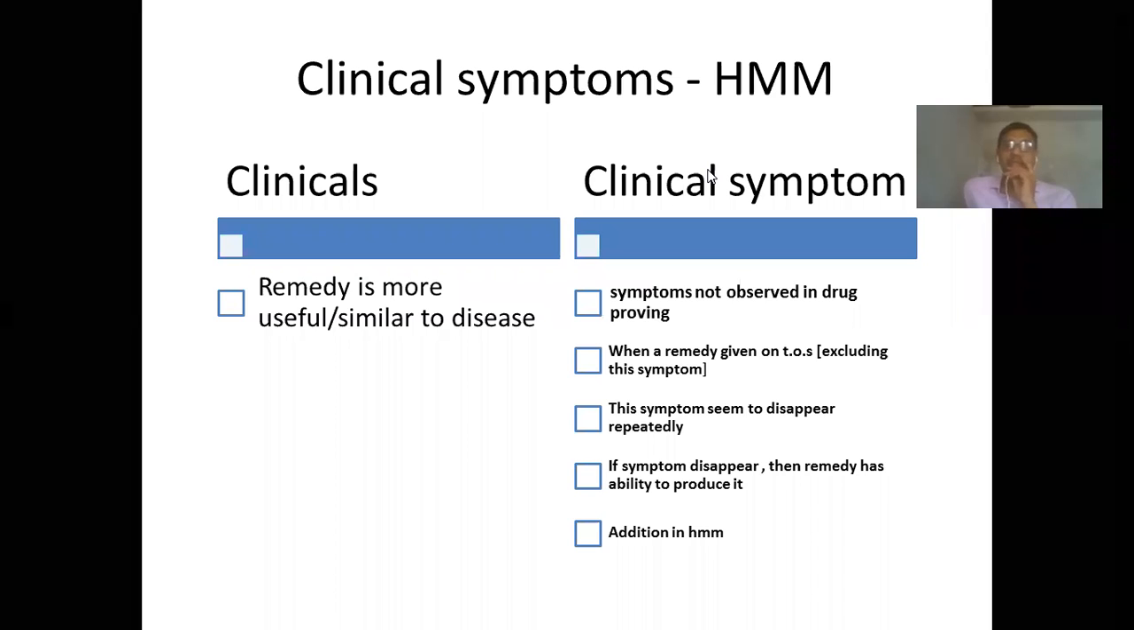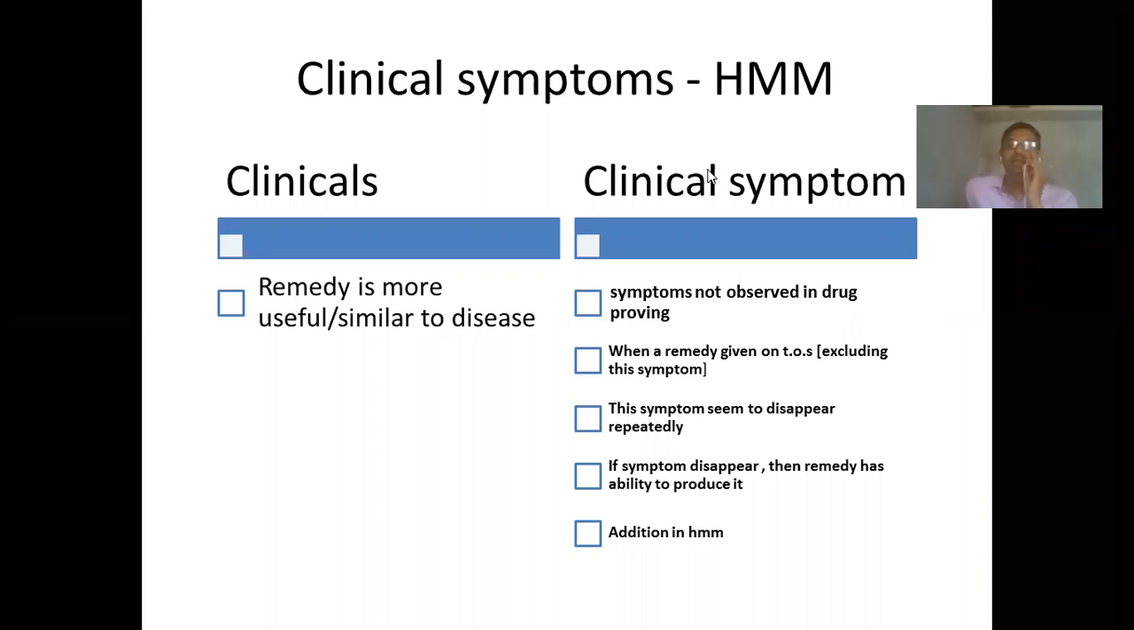Now what does this clinical symptom indicate? We'll understand it. Now this clinical symptom has four important aspects. These are the symptoms which were basically not observed in the drug proving. So a drug proving is carried out and it is compiled as a materia medica of that specific remedy. Up to that stage, these symptoms were never seen in the materia medica, never seen in the drug proving.